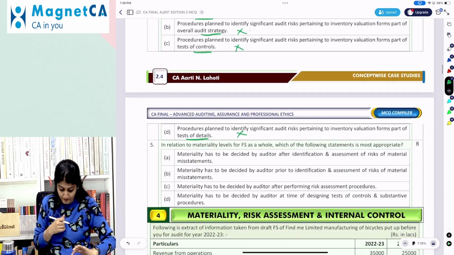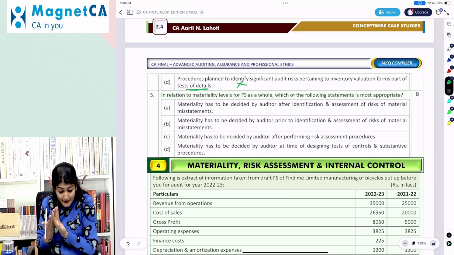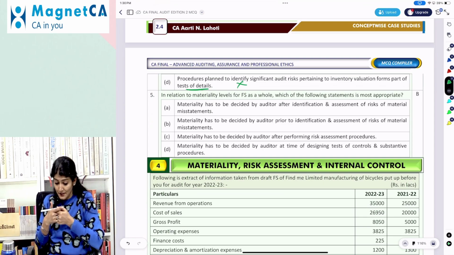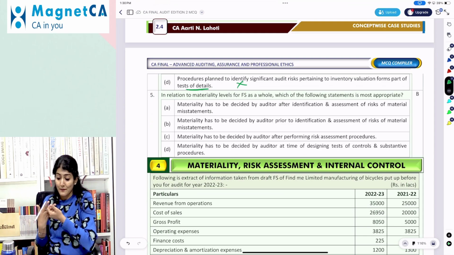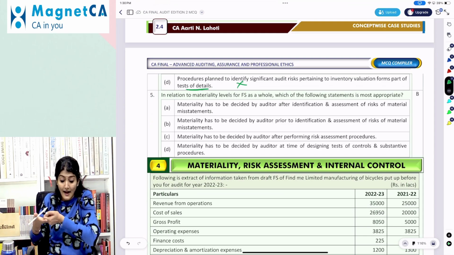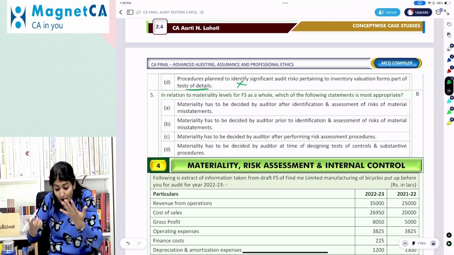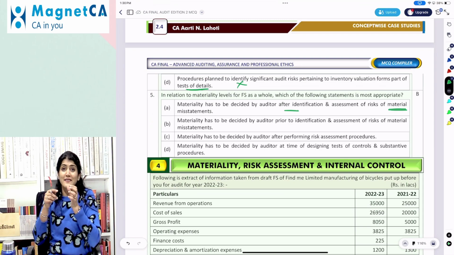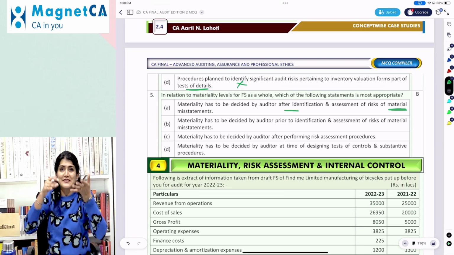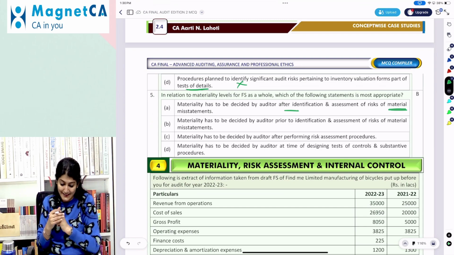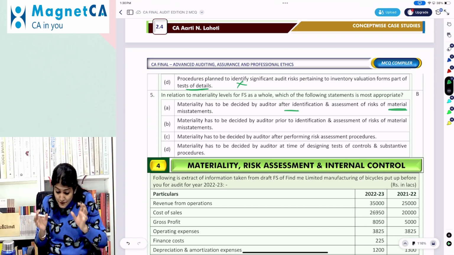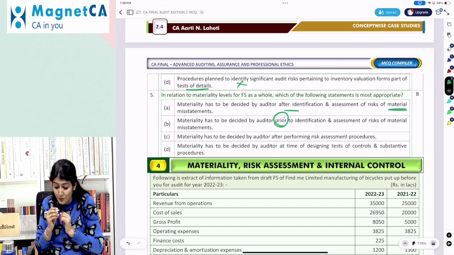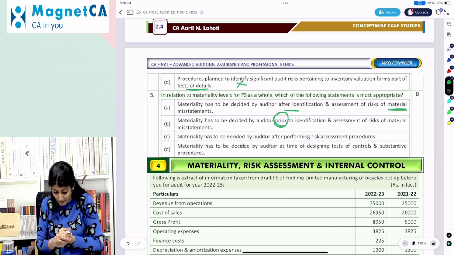Okay. In relation to the materiality levels for the financial statements as a whole, which of the following is most appropriate? Materiality has to be decided by the auditor after identifying and assessing RMM. So if I have to assess the risk of material misstatement, I should first have to know the materiality. Materiality has to be decided by the auditor prior to identification and assessment of RMM.